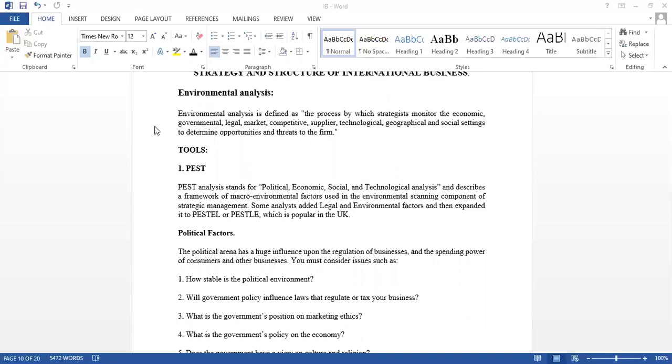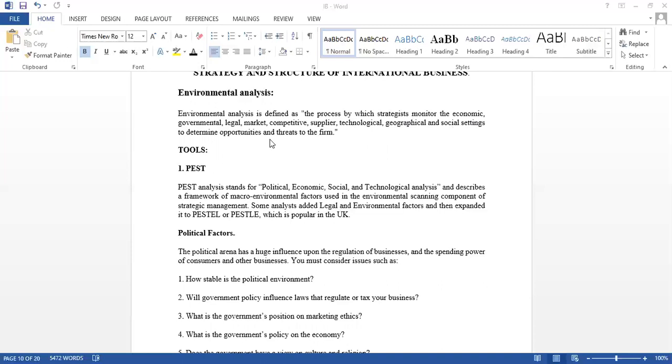What are the opportunities that are going to be available in the future? Or what are the threats that the organization is going to face? By analyzing these factors, we are able to know what opportunities are there in front of us, and what threats we are going to face in the near future. If we are able to know the threats, then automatically we'll take certain actions or certain strategies to overcome them, right?